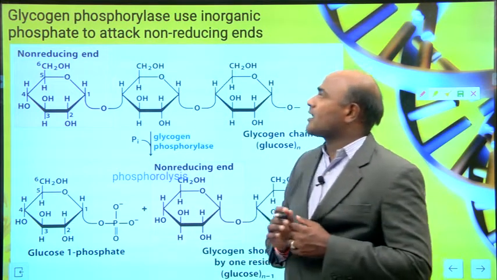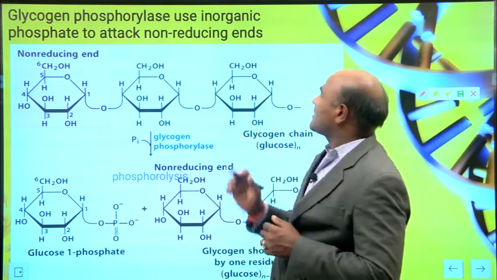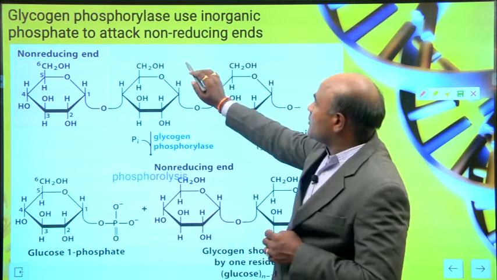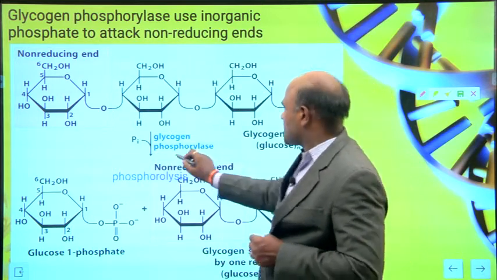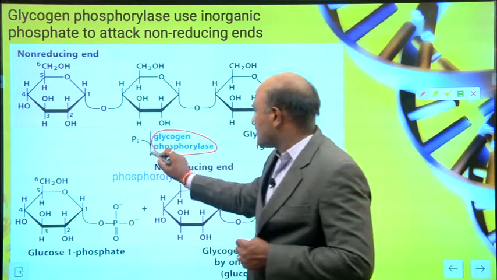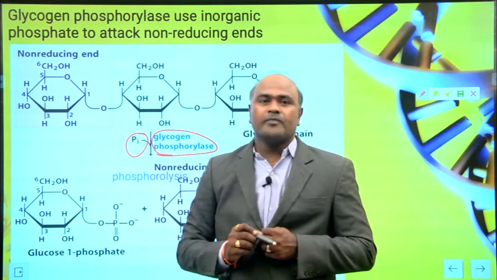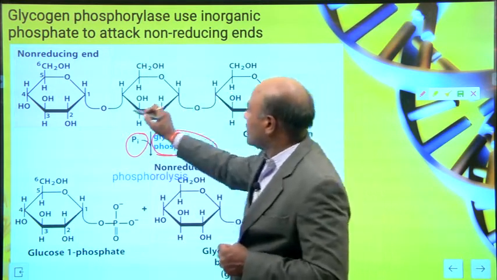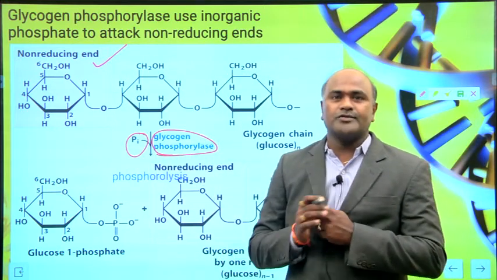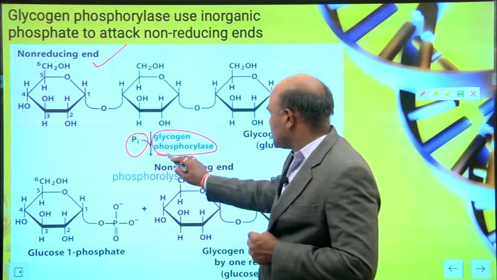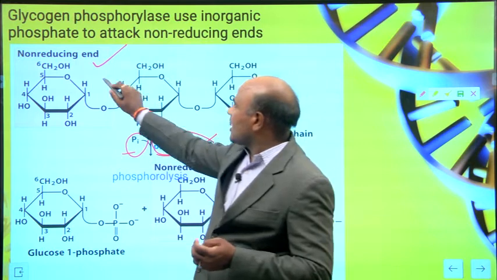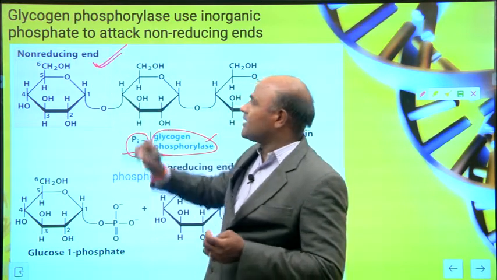Glycogen phosphorylase uses inorganic phosphate to attack non-reducing ends. You can see glycogen phosphorylase here. This is the inorganic phosphate, and it attacks the non-reducing sugar. So glycogen phosphorylase attacks the non-reducing end, the one highlighted in pink.